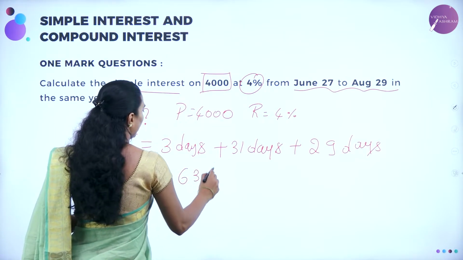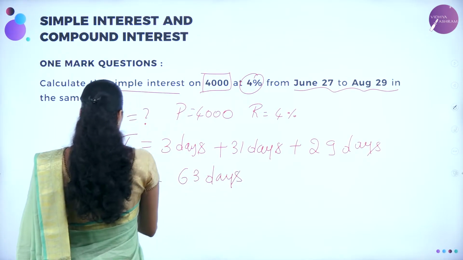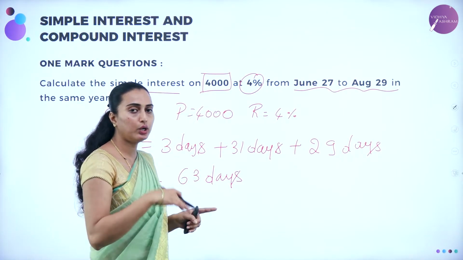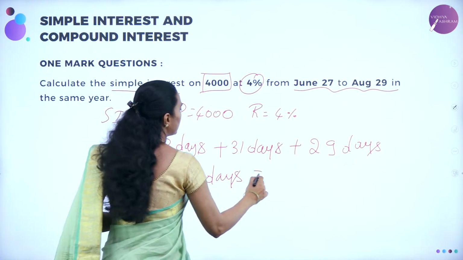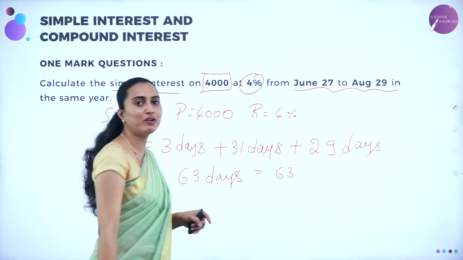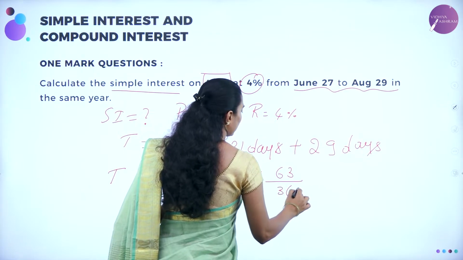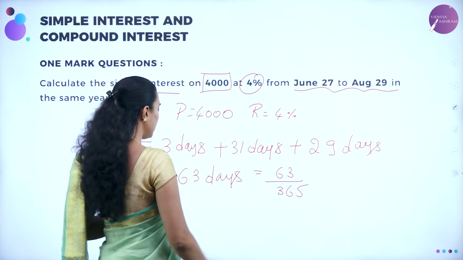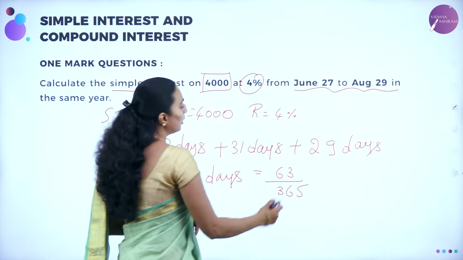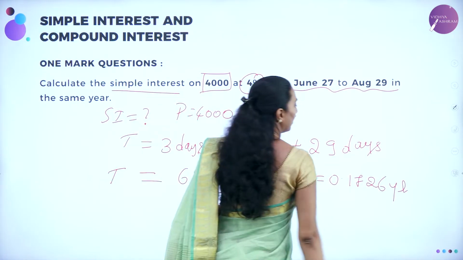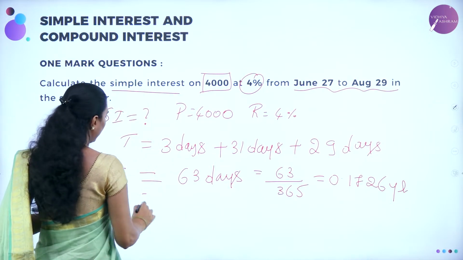So 63 days. But is this a calculated value? No. 63 days you need to convert to a year. So how to convert 63 into a year? 63 divided by 365 days per year, correct? So for this, the answer you are going to get is 0.1726 year.